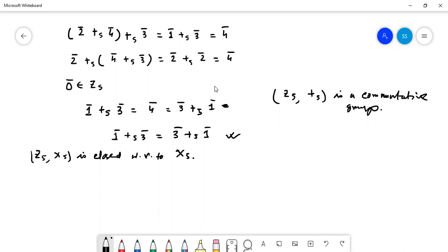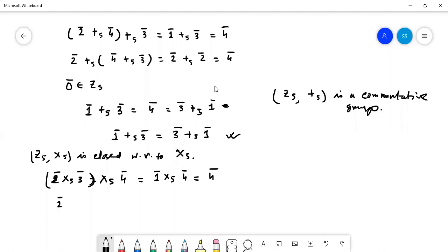Now if we take 2 multiplicative 3, whole thing multiplicative 4: 2 into 3, 6. 6 means modulo 1. 1 into 4 equal to 4.